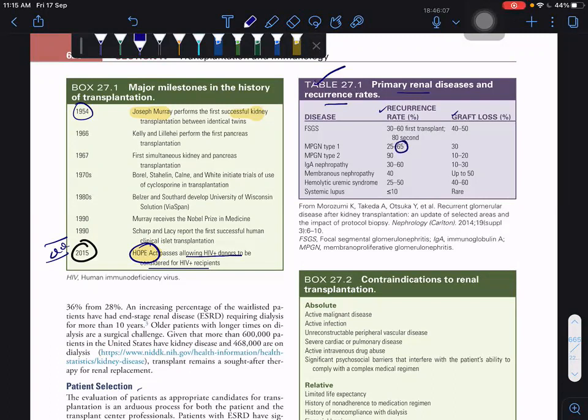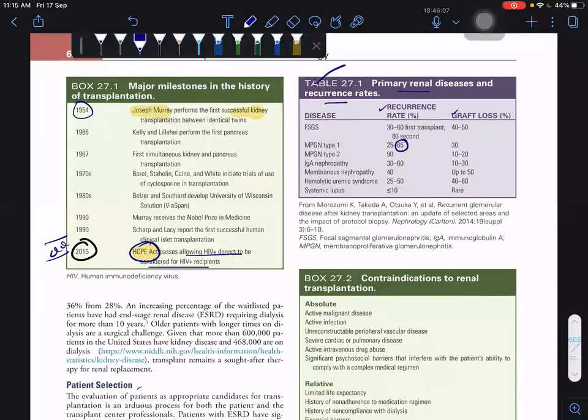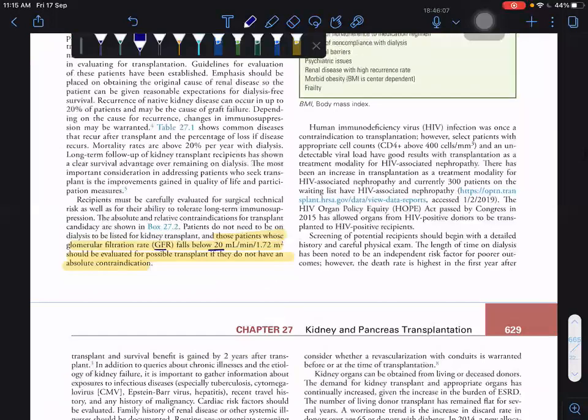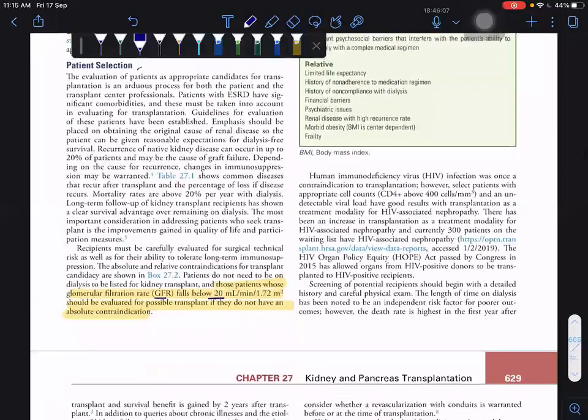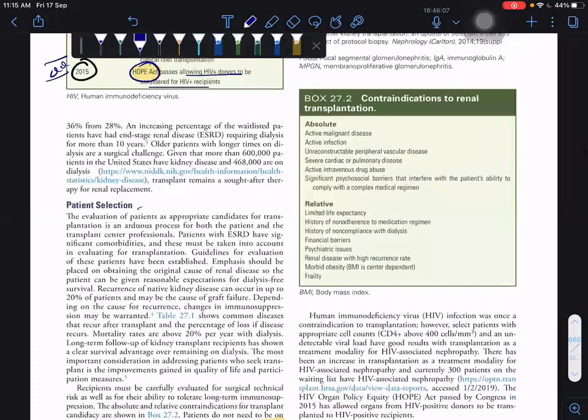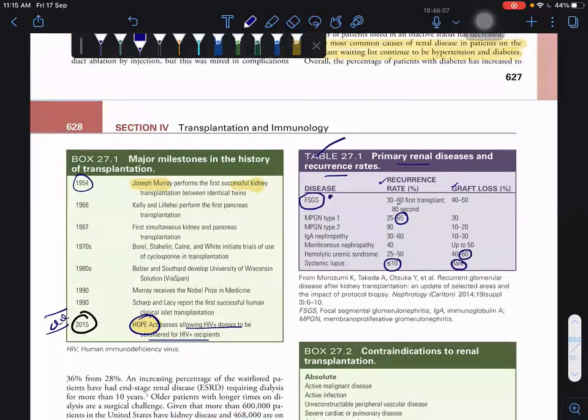The highest graft loss is in hemolytic uremic syndrome. The lowest recurrence rate and lowest graft loss is in systemic lupus. You also have to know about FSGS, because it's given initially: the recurrence rate is around 30 to 60%, and the graft loss is 40 to 50%.